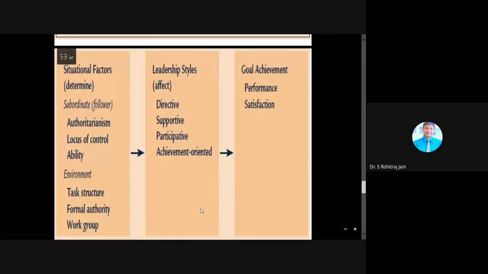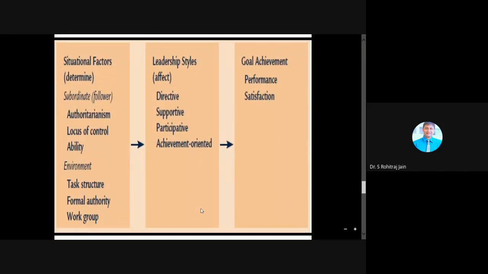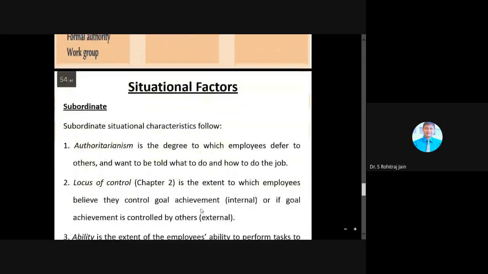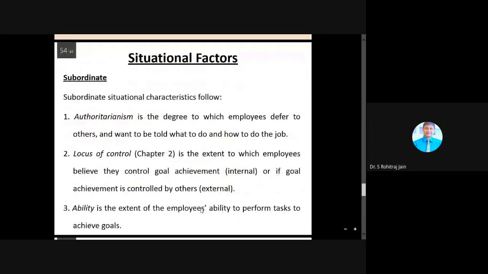The same thing, whatever I have told, I have explained here. So the situational factors, just now I explained to you about the subordinate, that is authoritarianism, which is the degree to which employees defer to others and want to be told what to do and how to do the job.